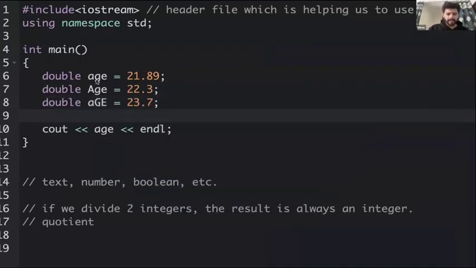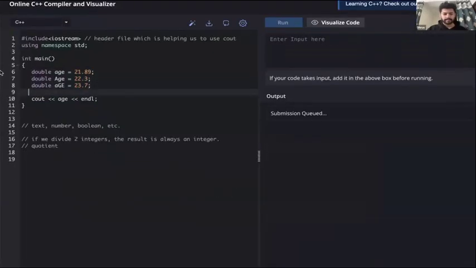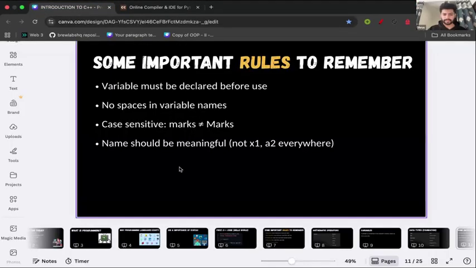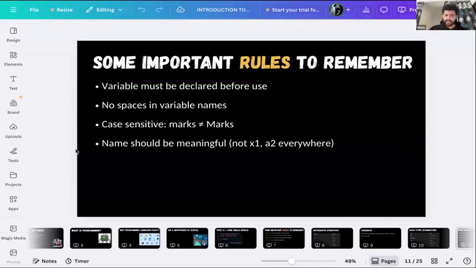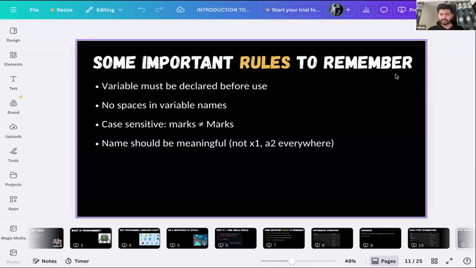All of them are different variables. Again, it is case sensitive, so uppercase and lowercase matter. Next, try to keep meaningful names. You should not keep names like X1, A2 everywhere. At some point it is fine, but not everywhere. Prefer to keep meaningful names. These are some rules about variables.